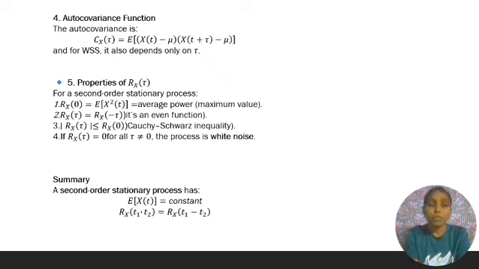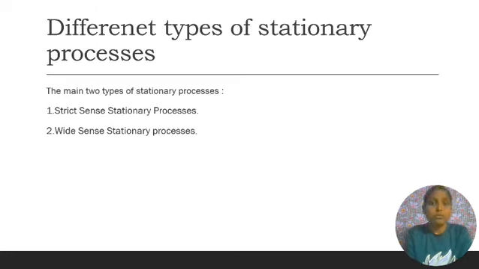And number 4, if Rx of tau equals 0 for all tau not equal to 0, the process is white noise. And the final summary is a second order stationary process has expectation of x of t equals constant, Rx of t1 comma t2 equals Rx of t1 minus t2.